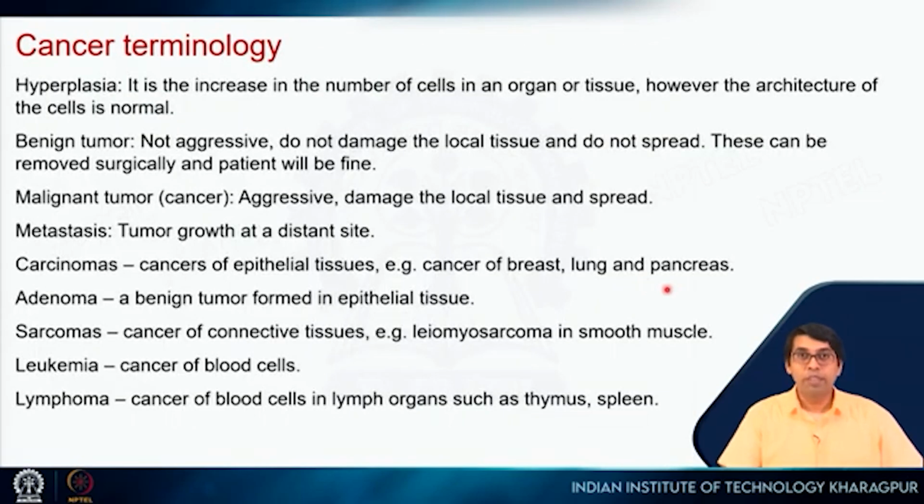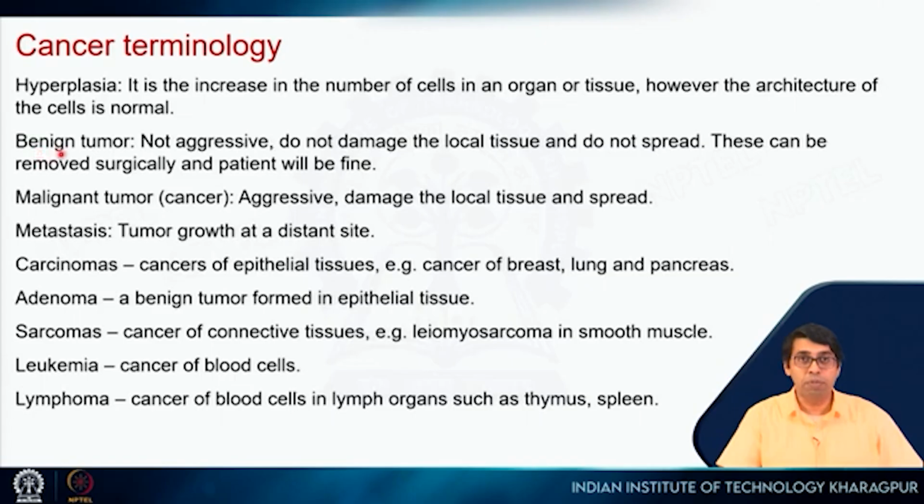So if you are interested in cancer biology, then these are some of the terms that you will come across, and it's a good idea to get yourself familiarized with these terms, right? So the first one I have already talked about, it's hyperplasia. So it is the increase in the number of cells in an organ or tissue. So increase in number than what normally it should be, right? However, the architecture of the cells is normal, so it looks very similar to the normal cells.